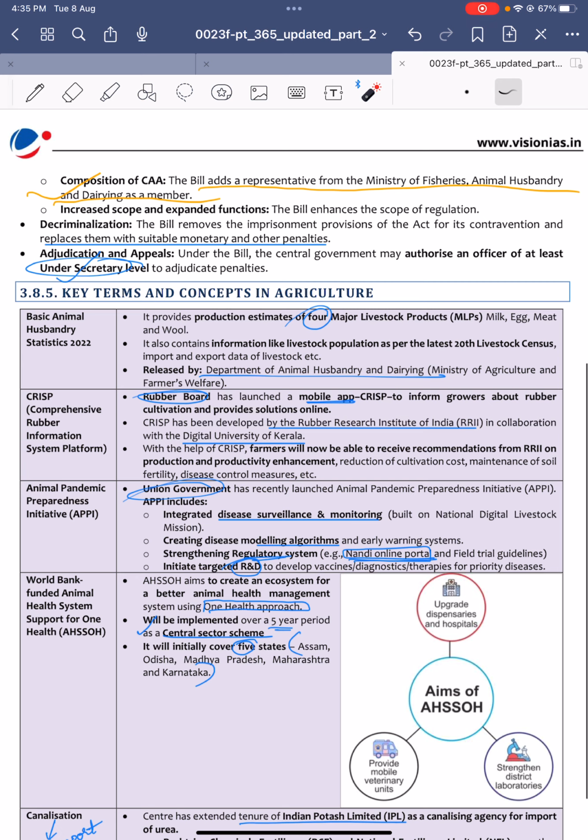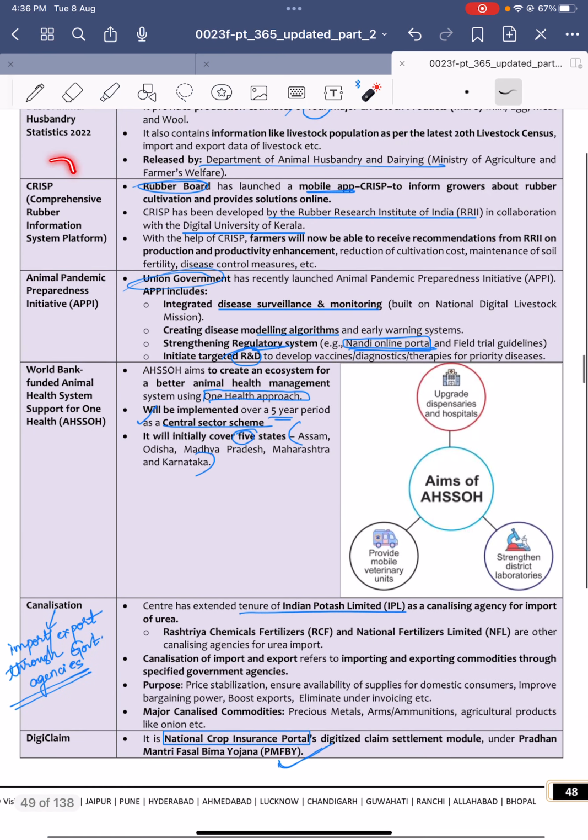Key terms and concepts in agriculture. Basic Animal Husbandry Statistics 2022. Basic Animal Husbandry Statistics were released by whom? Department of Animal Husbandry and Dairying. Under this, 4 major livestock products in India are milk, egg, meat and wool. That's it. CRISP is nothing but Comprehensive Rubber Information System Platform.